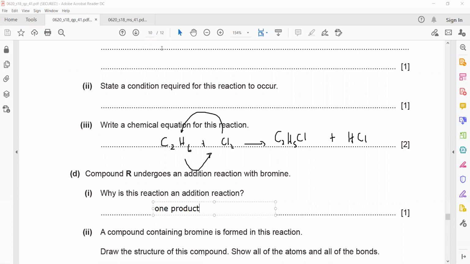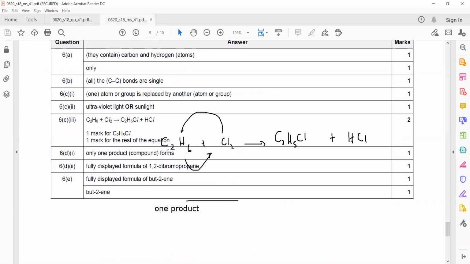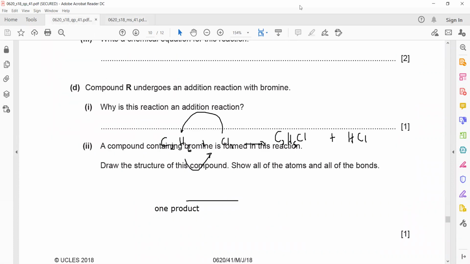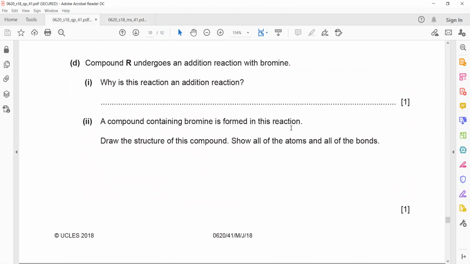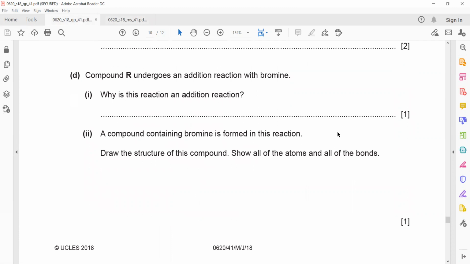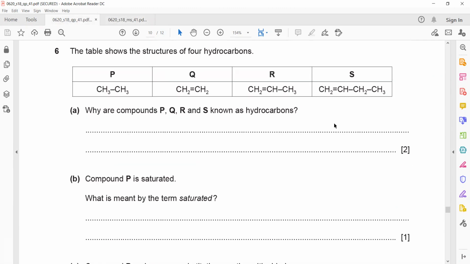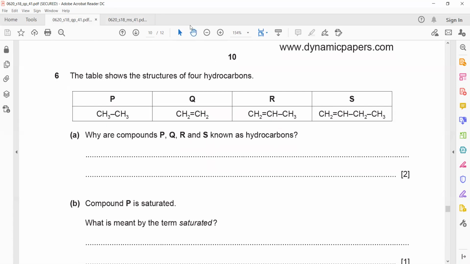Then a compound containing bromine is formed in the reaction. So R reacted with bromine. When R reacts with bromine, what will happen? The double bond will break into a single bond. One bromine is added here, another bromine is added to the other carbon. Whenever an addition reaction occurs, two atoms are added to the carbons which have a double bond. Is it clear?